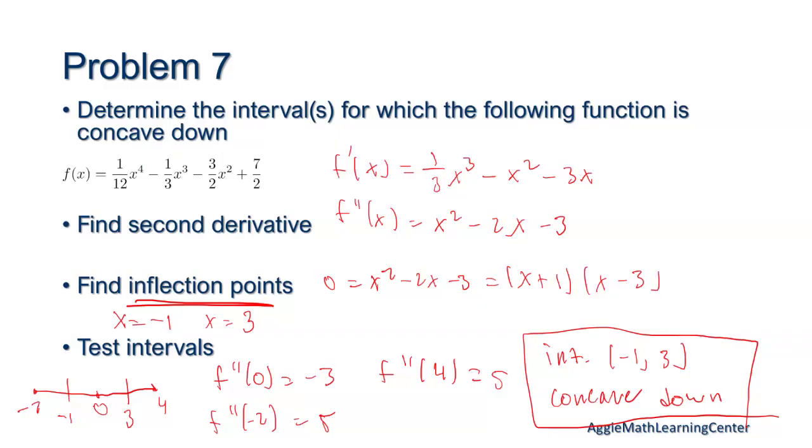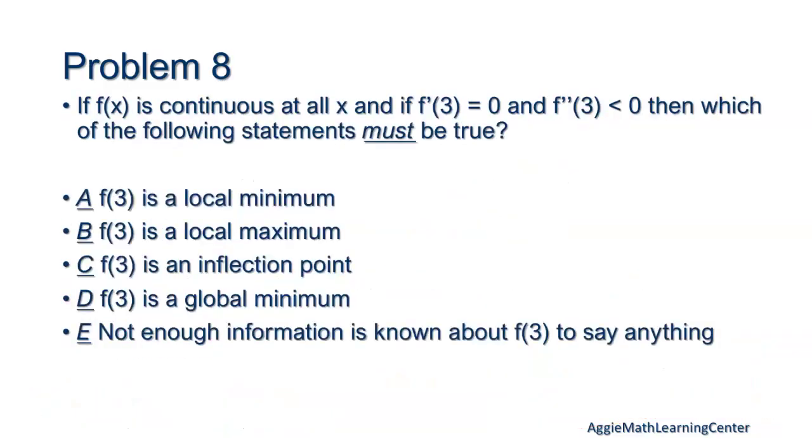Cool. All right, problem 8. Okay, so we know that f of x is continuous everywhere.